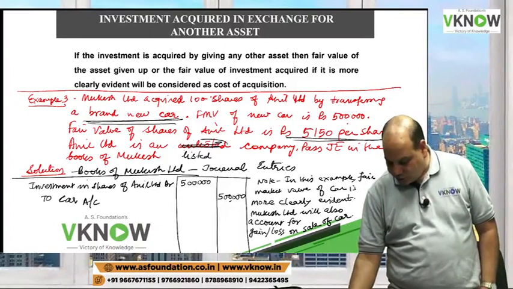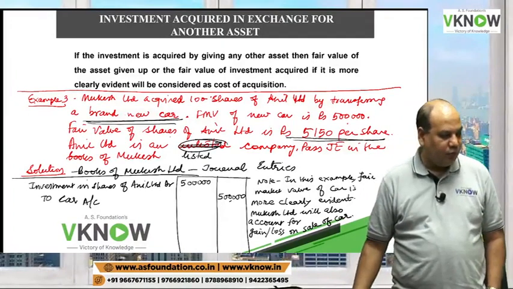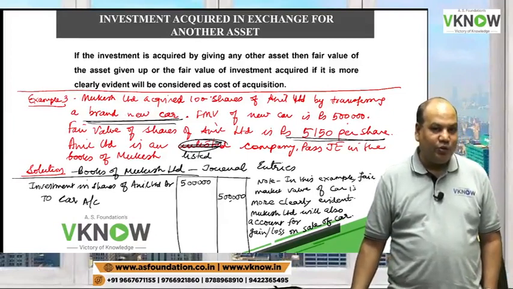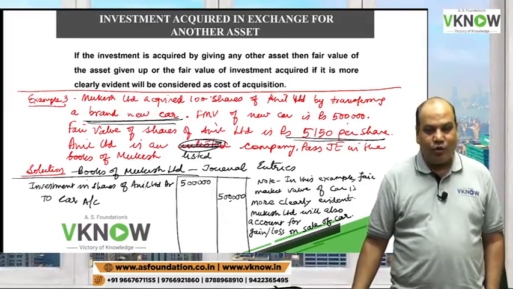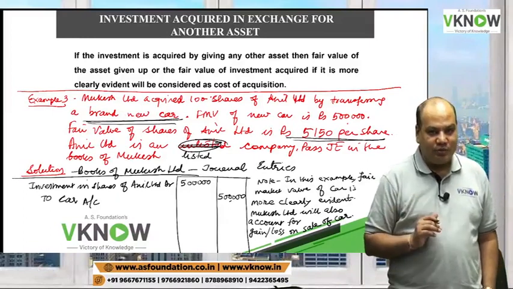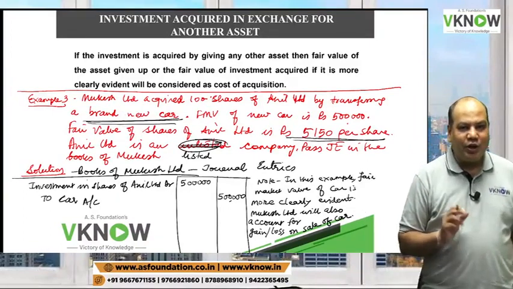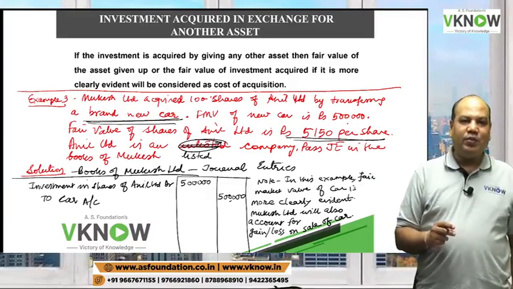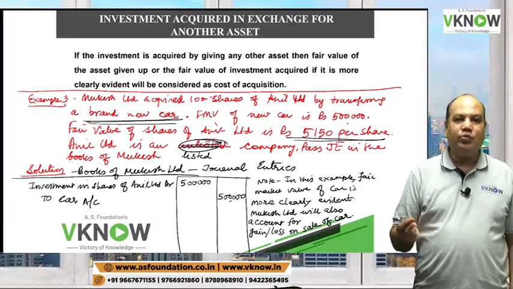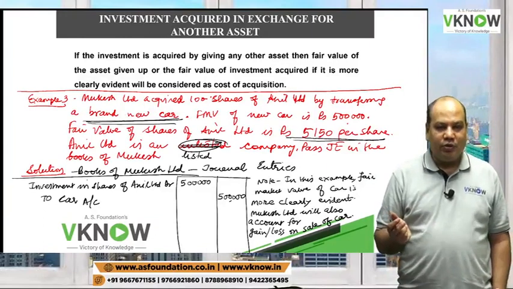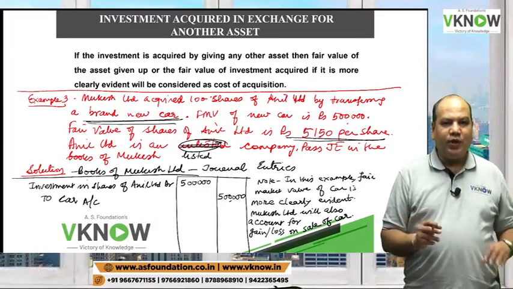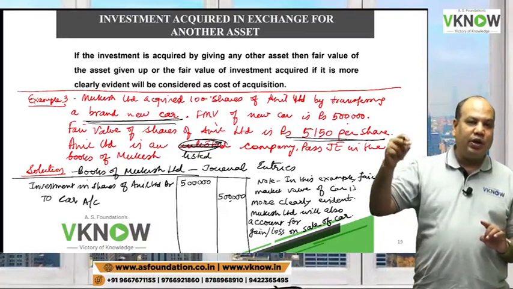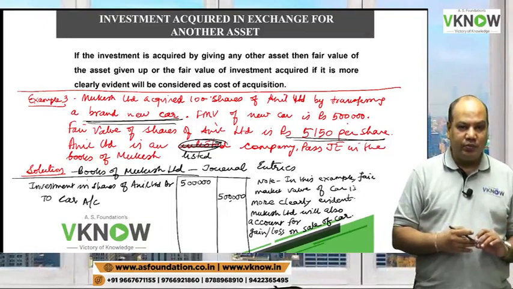Anil is a listed company and car is a brand new car. Then you have to apply your judgment. Standard has not given you any answer for this question. It says you take fair market value, whichever is more clearly evident. So normally the fair market value of the car will be more clearly evident than the fair market value of a listed company share.